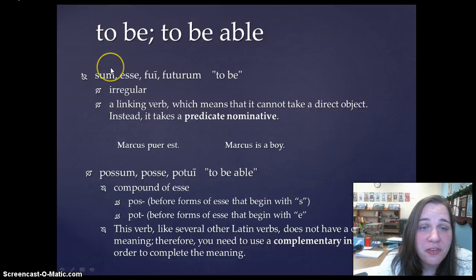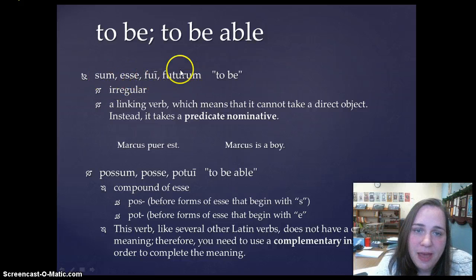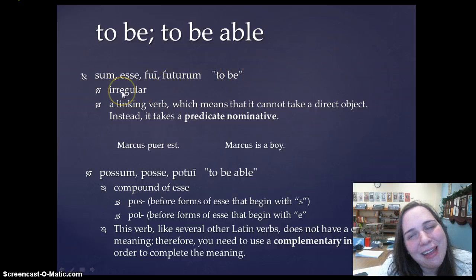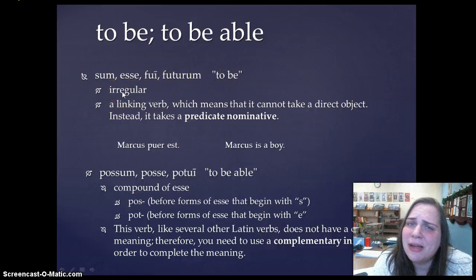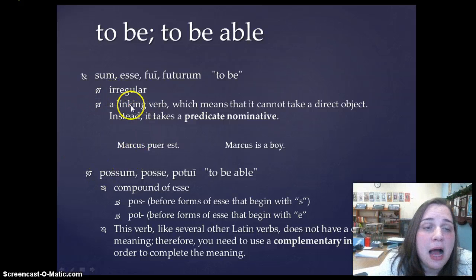Okay, the four principal parts to the verb sum are sum, esse, fui, futurus, and this verb means to be, okay? It is an irregular verb. Actually, the verb to be is irregular in so many different languages. It's just the nature of the beast.